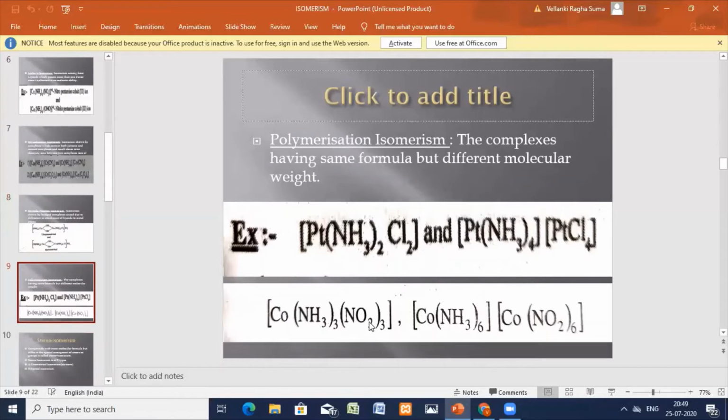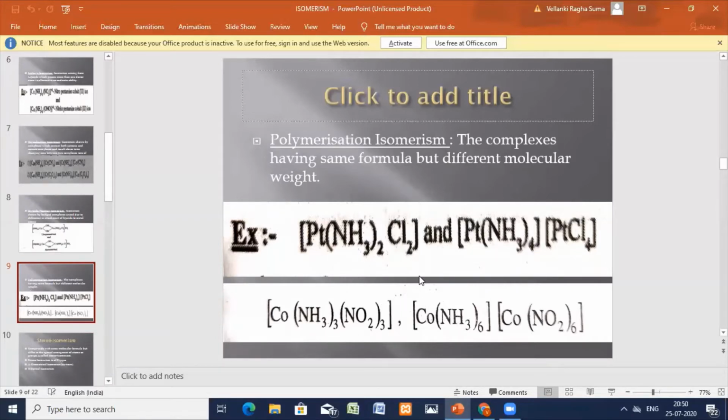Now we'll go for the last one in structural isomerism, that is polymerization isomerism. In polymerization isomerism, they have the same formula but differ in molecular weight. Okay, so the complexes are almost the same. The complexes will have formulas that are almost the same.